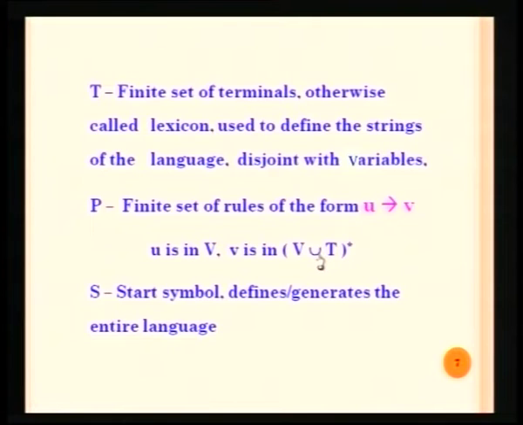The union is the normal operation. So, it can be either a variable or a terminal, or it can be a combination of variables and terminals any number of times including 0 times. It is because of the closure operation available for V union T. So, the left hand side should be only one symbol, it cannot be empty. The right hand side can have 0 or more symbols, possibly from the variable set or from the terminal set any number of times. That is the most important component of any context free grammar.